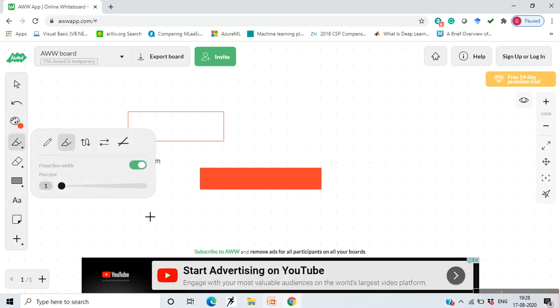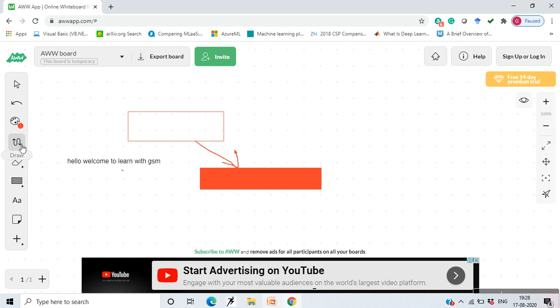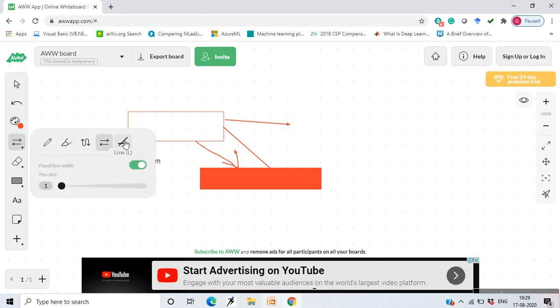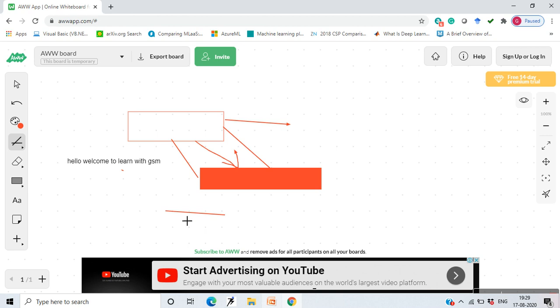You also have these arrow marks that you can use. You can create arrows over here. These are random arrows, but if you want these line arrows to be done, see, this is an arrow, this is a straight arrow that you can draw using this. You can use a line also instead of arrows like this. And you can use it to draw any figure on the whiteboard. So this is how you can use this whiteboard.